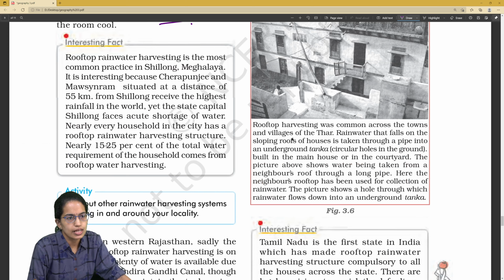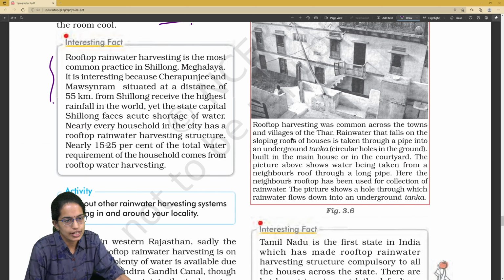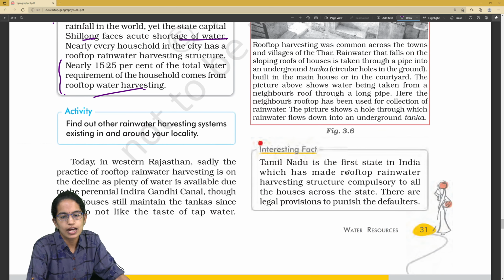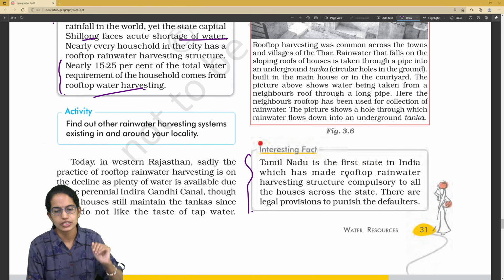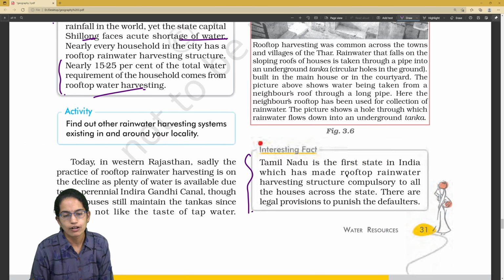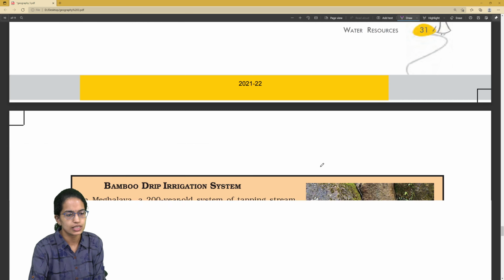Shillong in Meghalaya is another area where rooftop water harvesting is done. Cherrapunji and Mawsynram have very high rainfalls, and still Shillong, which is very close to it, faces acute water shortage. So what is the reason for it, and then how this has been overcome with rooftop water harvesting solutions. Tamil Nadu is the first state in India to make rooftop water harvesting compulsory for all the houses. So the answer is Tamil Nadu. Again, an important MCQ based question from this section.